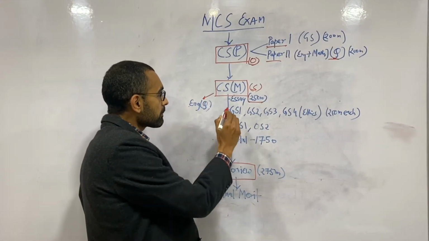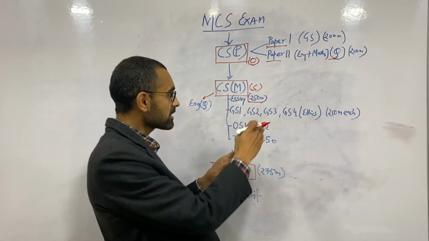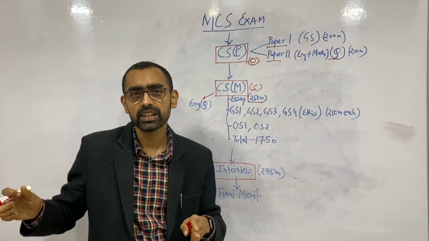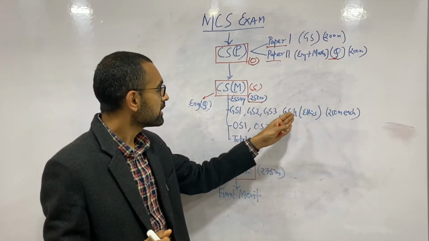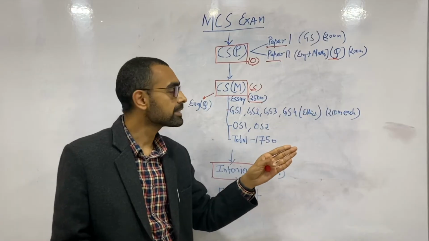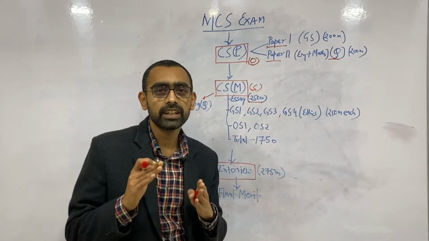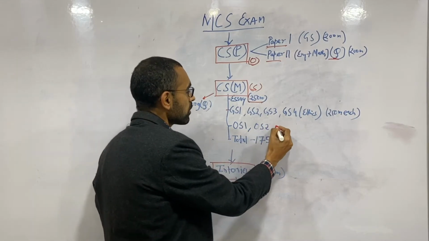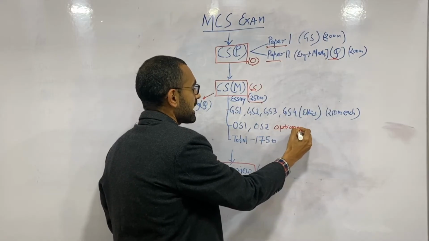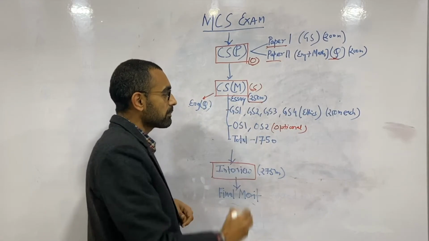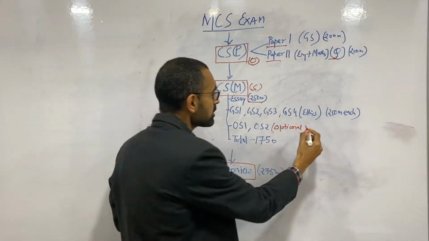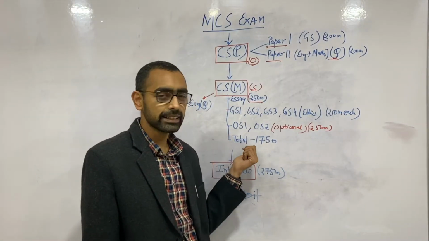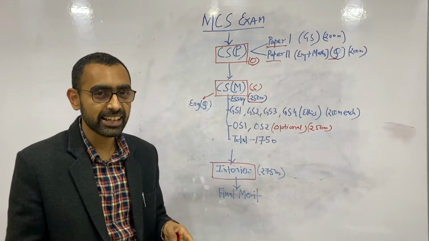Then there will be 4 papers of general studies, basically 3 plus the 4th one is ethics. The general studies syllabus is divided into various parts, general studies 1, 2, 3, and the 4th paper is basically ethics. All of these papers will be 250 marks each, exactly like UPSC, and then you have to choose an optional subject. Like in UPSC you choose an optional, and there will be paper 1, paper 2 in the optional subject. This also will be 250 marks. So total, if you see in the mains exam, it's 1750, exactly like UPSC.